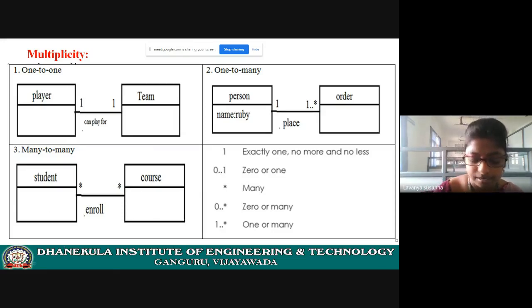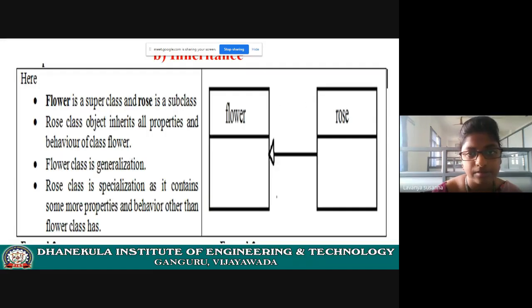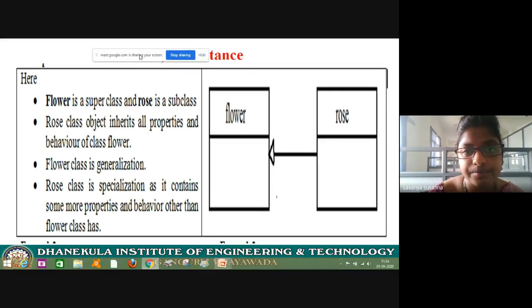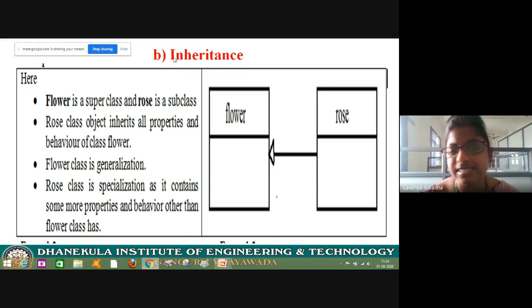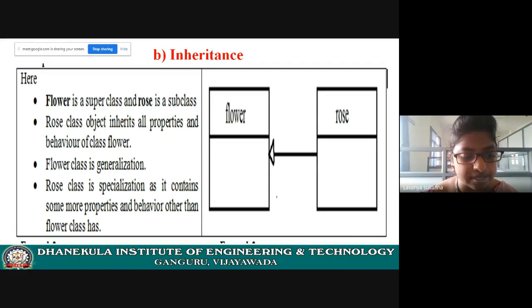Now let us see. Time is up. Let us see inheritance. Already you know what inheritance is, right? One class object acquires properties of other class object. So let us see an example. Already you know, this is a very simple example.